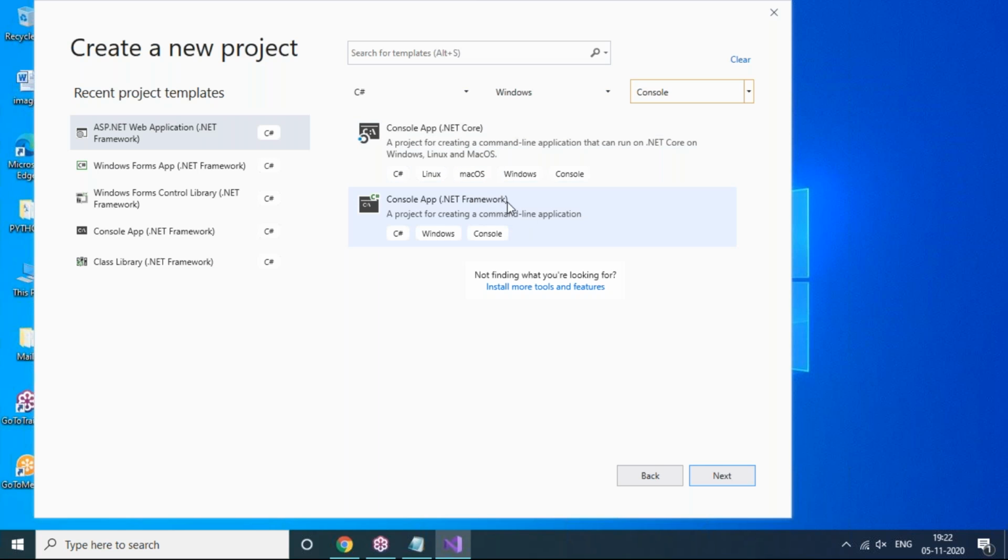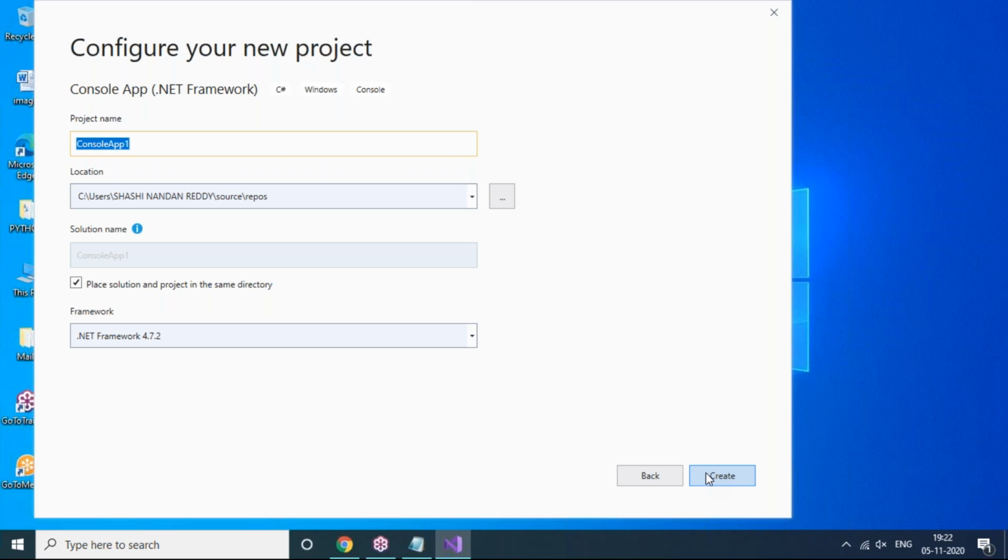But in my computer, we have only the Windows operating system. That's why I'm selecting exclusively .NET Framework. So console application with the .NET Framework will run exclusively on the Windows operating system. You have to select this template. After that, you have to click on the next option.